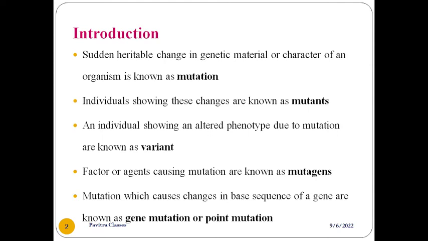These are some of the definitions. So what is mutation? Sudden heritable change in the genetic material or character of an organism is known as mutation. Individuals showing these changes are called mutants, and individuals showing an altered phenotype due to mutation are called variants. Factors or agents causing mutation are called mutagens, and mutation which causes changes in the base sequence of a gene is known as gene mutation or a point mutation.